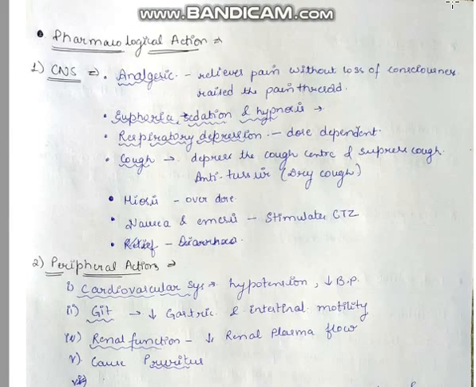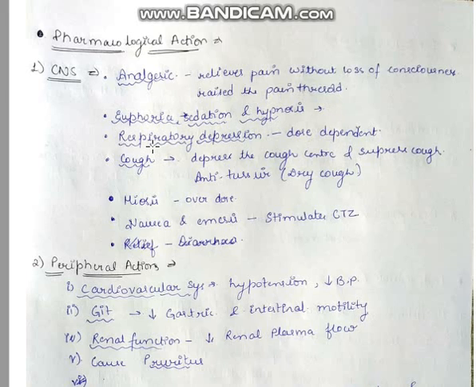Let's see the pharmacological action. Morphine on the central nervous system acts as an analgesic. It relieves the pain without loss of consciousness, and raises the pain threshold. It also causes euphoria, sedation and hypnosis.